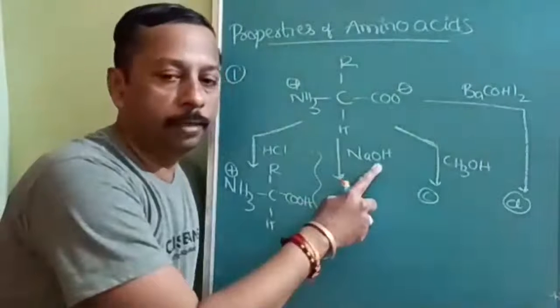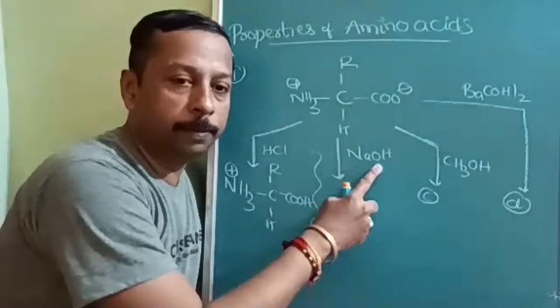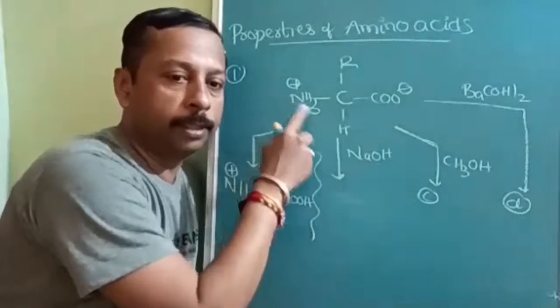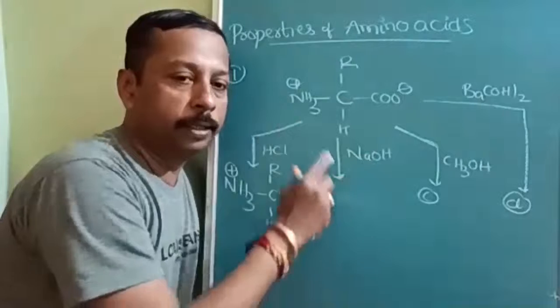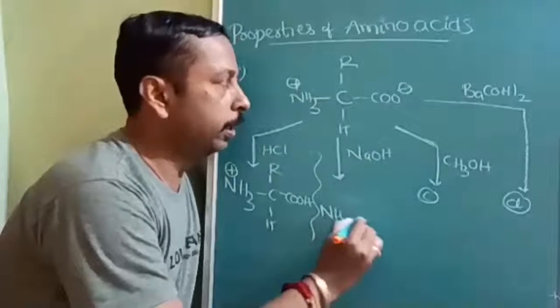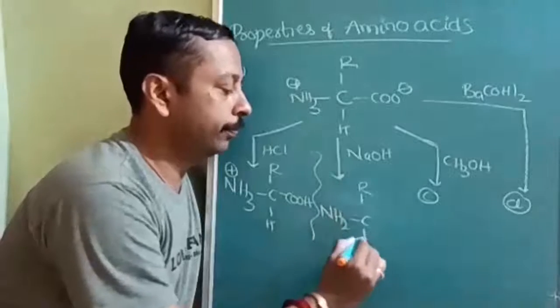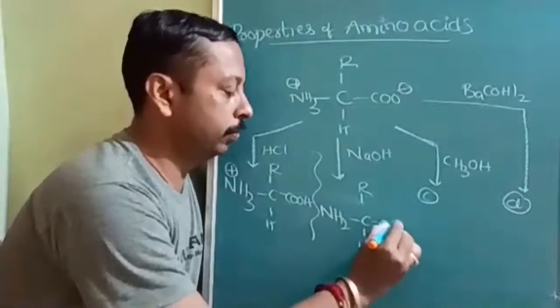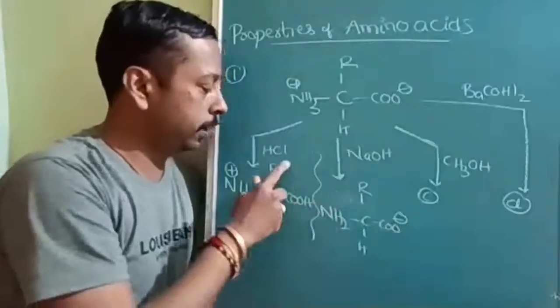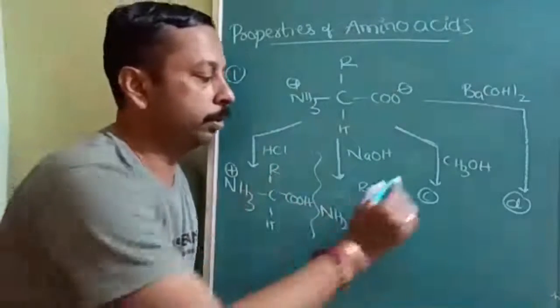Now tell me about B. Base, where will it go? What does it want? The H plus. Where is H plus available? NH3 positive. So the H plus of NH3 positive will be removed by this, and this will become NH2, CHR, COO negative. Simple: in basic medium, anion; in acidic medium, cation.